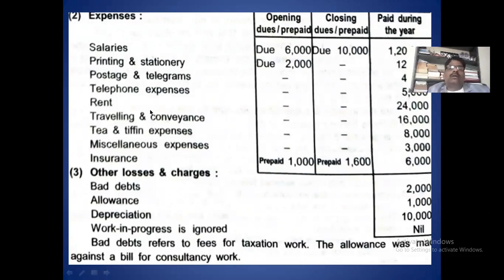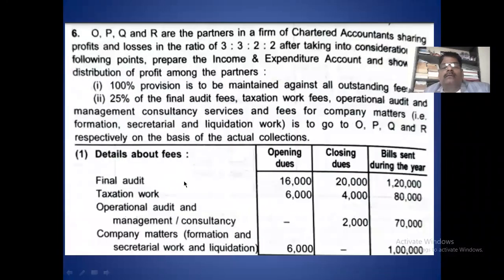You see the solution. First, we have to calculate the net collection, because in this problem bill sent is given, receipt is not given. Therefore, you calculate receipt first, then go to the next part.